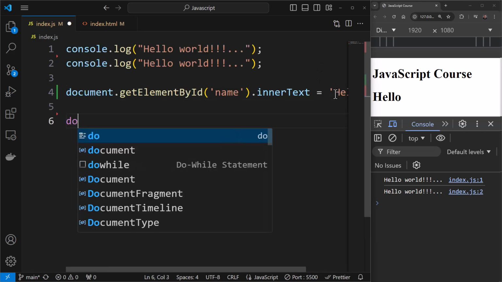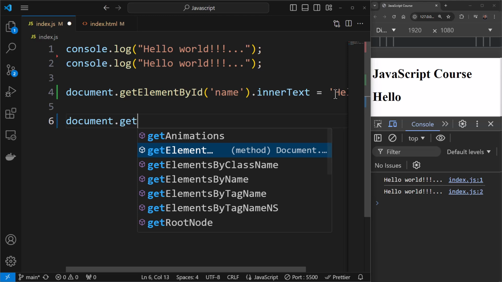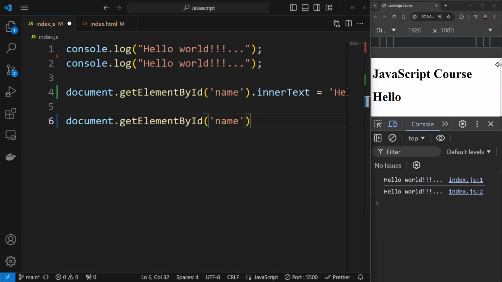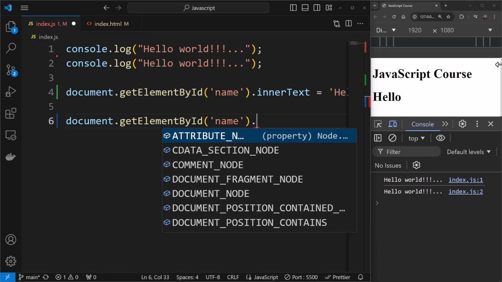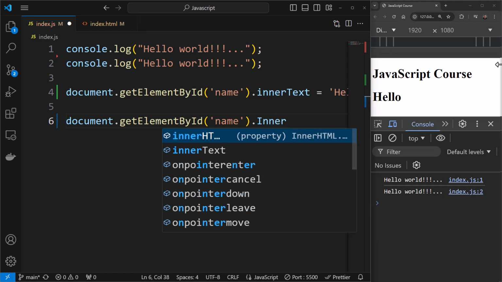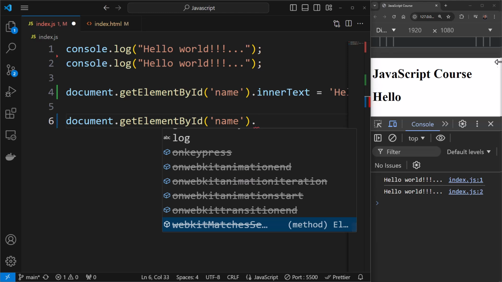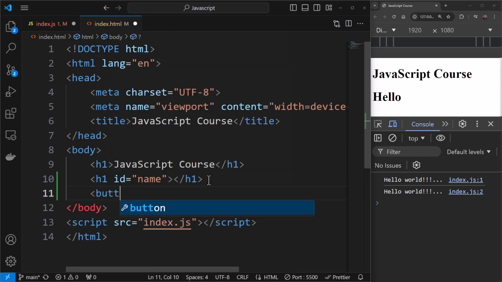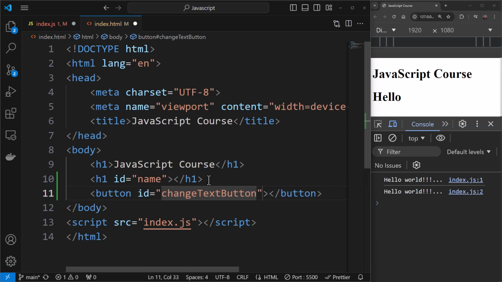I can again say document dot getElementById. I'll get this element, which is name over here, and then I can say dot onclick, or I can say dot innerText. One second, let me also add a button over here. I missed adding the button. What I'm trying to showcase is that on click of this button, I'm going to change the text. So, change text button. And this is just a button with the text change over here.